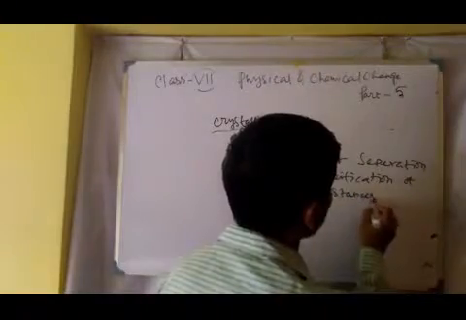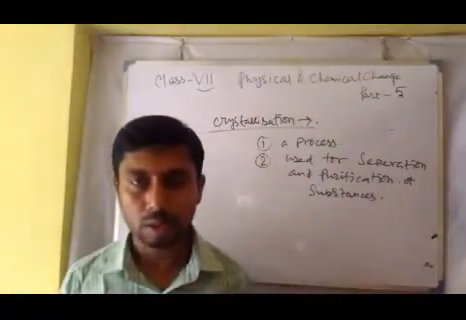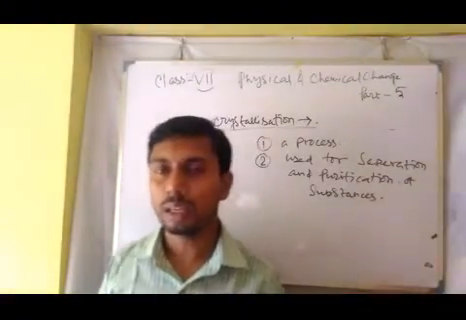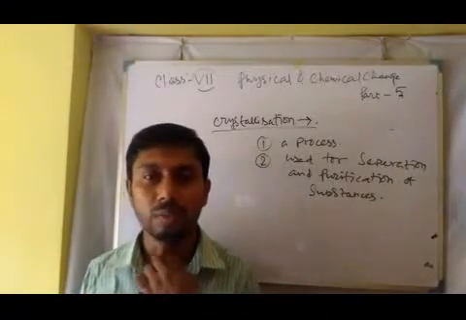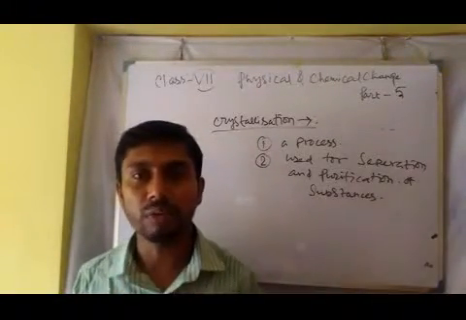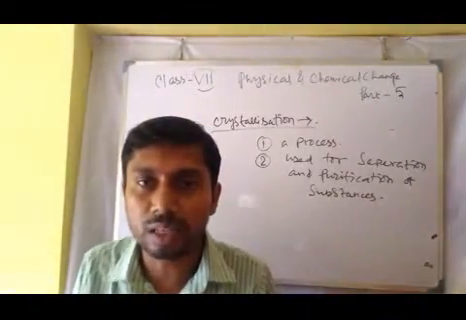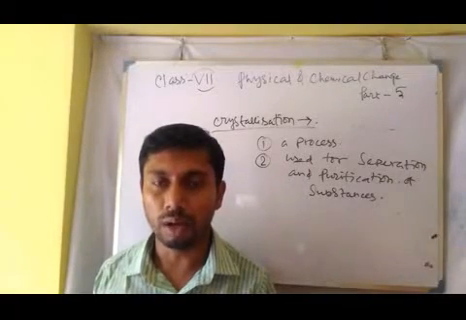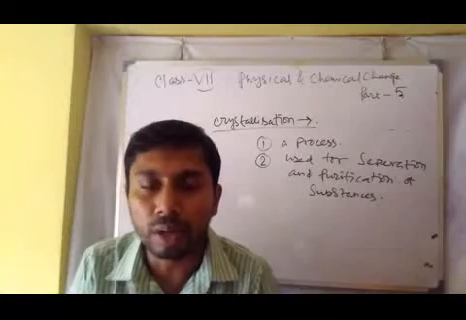So this is called crystallization. Suppose in sugar, before the crystalline form, there may be some impurities, but when we heat it, they will evaporate.